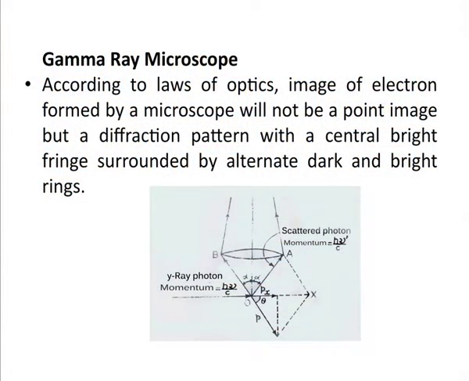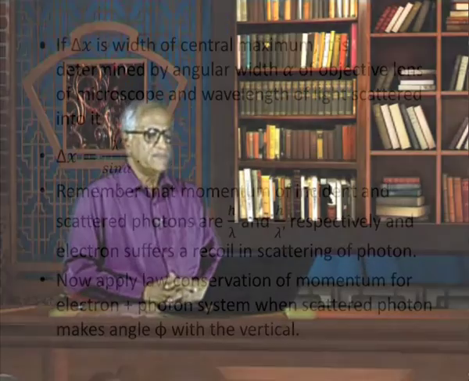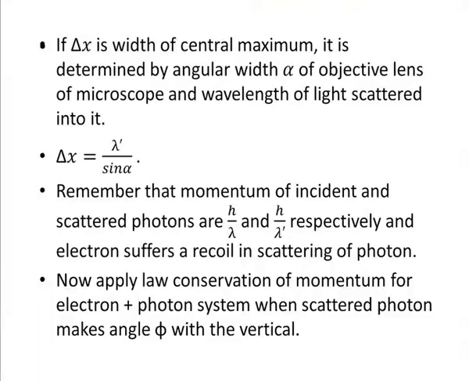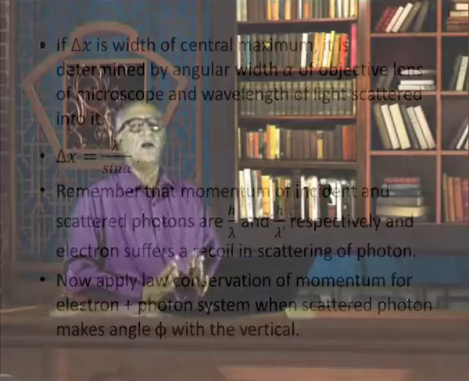When we image any object, a point object does not form a point image; it is always a sort of diffraction pattern with a central bright fringe. We will see that delta x, which is the width of the central maximum, is determined by the angular width alpha of the objective lens of the microscope and the wavelength of light scattered into it, and we have delta x is equal to lambda prime by sin alpha. It is still in optics.